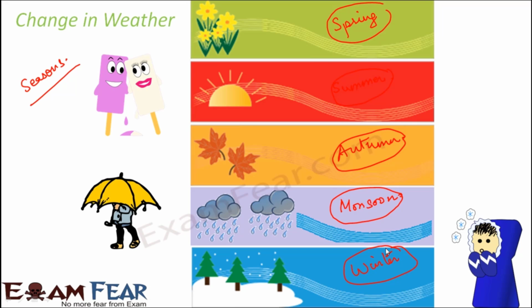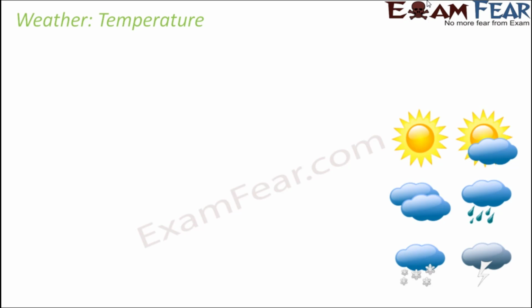If you talk about rainfall, rainfall will be maximum during monsoon, but there might be no rainfall during summer season. So each of the elements of weather, whether you talk about rainfall or temperature or pressure or clouds, all of these change in different seasons. So let us discuss each of these elements in a little more detail. We will first talk about temperature.